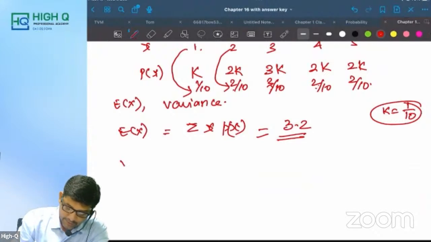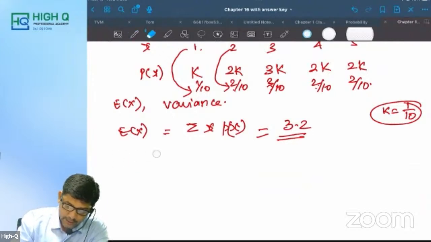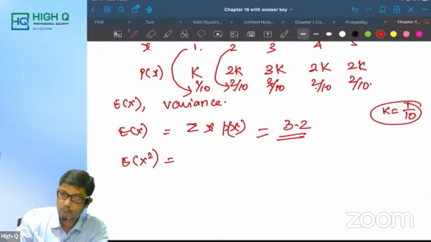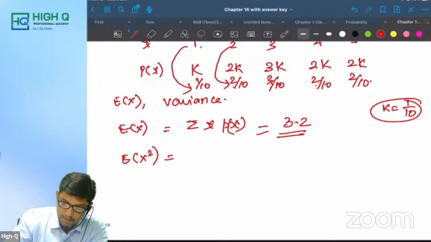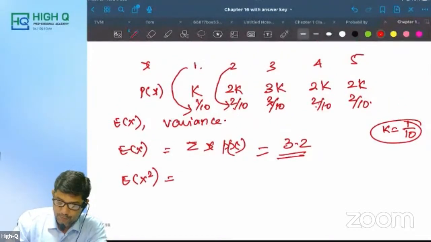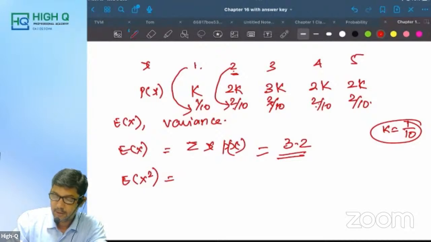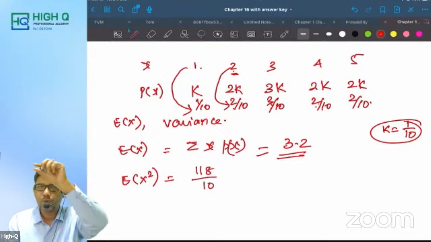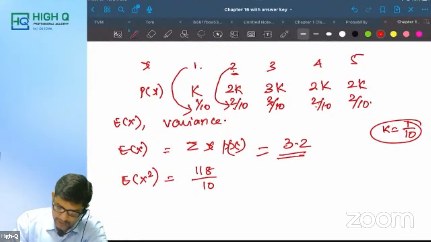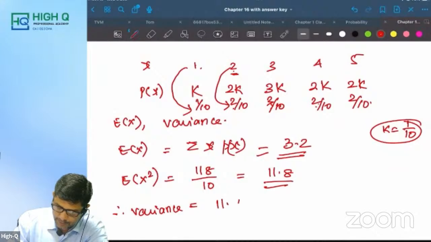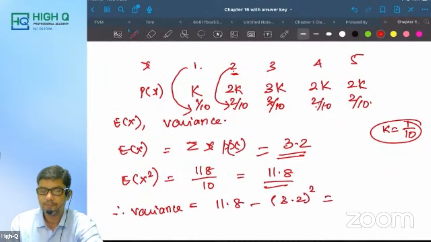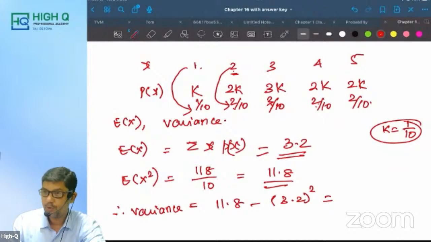Expected value of x into p of x is equal to 3.2. This is our mean, the expected value. Then variance: for variance we need to find E of x square, which is x square into p of x. 1 square into 1 by 10, plus 2 square, 4 twos are 8, 1 plus 8 is 9, plus 27 is 36, plus 32 is 68, plus 50 is 118. So 118 by 10, which is 11.8. Therefore variance is 11.8 minus 3.2 the whole square. Can you tell me the answer?